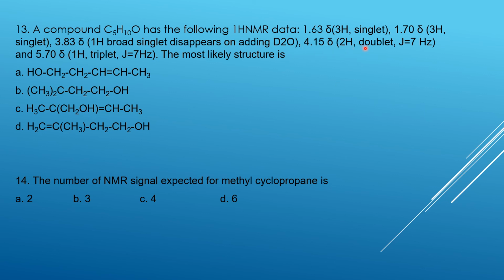4.15, 2 hydrogens are there. 4.15, 2 hydrogens are there because they are attached to the OH group. And 5.7, double bond. Double bonds always come around 5. That is also a triplet. So most probably the answer is C. The answer is C.